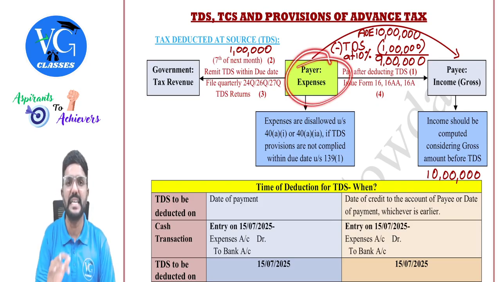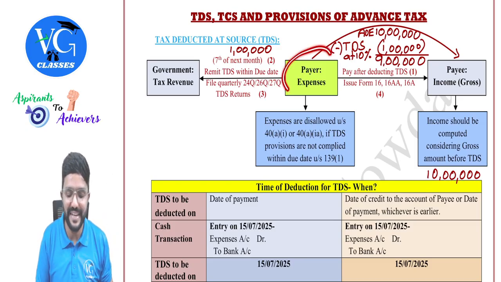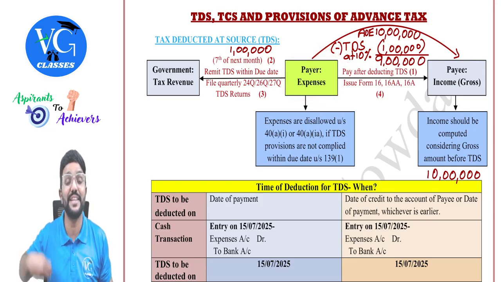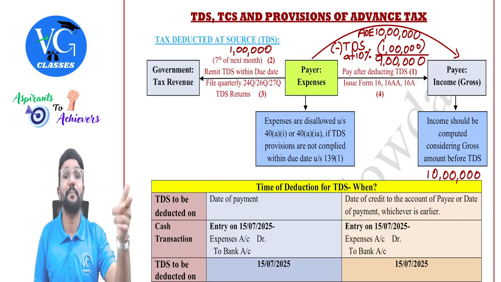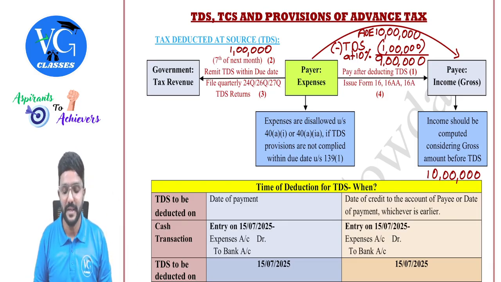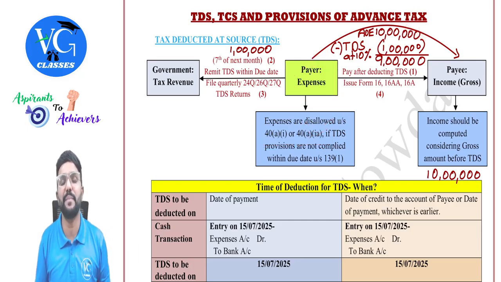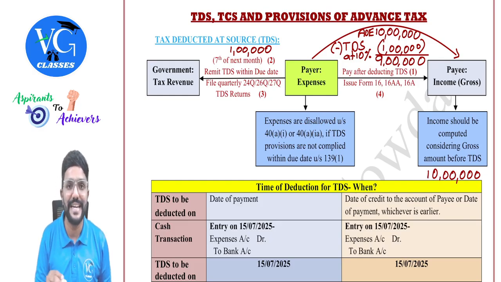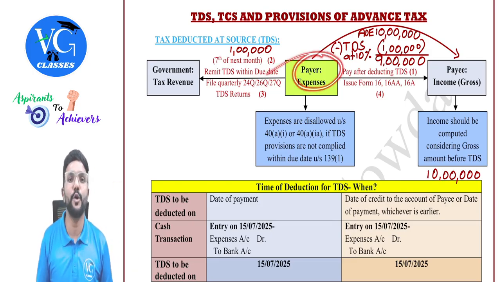Okay. So if the payer doesn't comply with the TDS provisions, he is causing loss of revenue to the government. So he will be treated as assessee in default. In that case, he has to pay the TDS amount in default out of his own pocket, along with interest, late fee, and penalty. And if the amount is huge, he will also get imprisonment, free boarding and lodging. Okay, sir. Then the payer cannot claim 10 lakh as an expense. As per sections 40A(1) and 40A(1A), which we have covered under the PGBP head, if TDS is not deducted, or else deducted but not remitted to the government, then the expense will not be allowed to the payer.